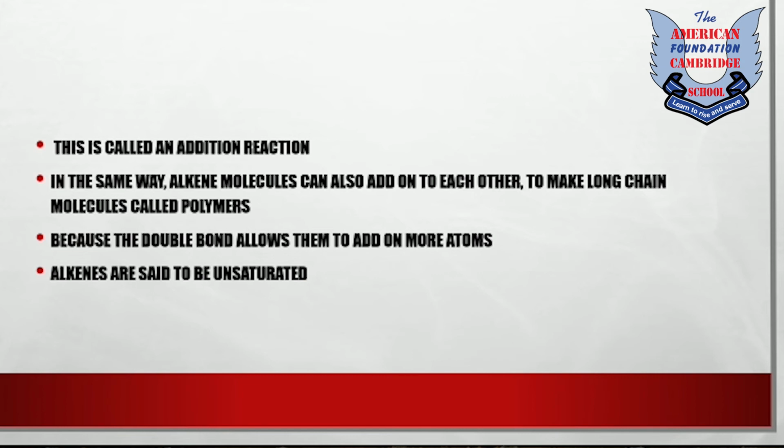They will join and make a new larger polymer, because the double bond allows them to add on more atoms. So in this way, the double bond will be broken every time and new molecules will be added. Alkenes are said to be unsaturated, as already discussed, because they have the capacity to add on more hydrogen atoms in their molecule.